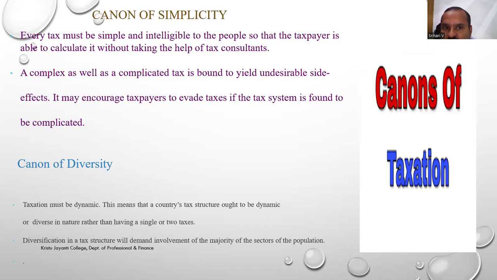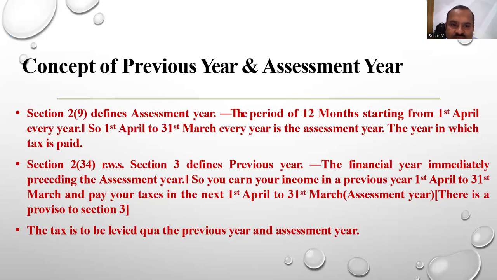Then the canon of simplicity: the tax provision should be simple. It should not be difficult. Then canon of diversity. Taxation must be dynamic. Based on the changes in the market, the tax system should incorporate the changes.